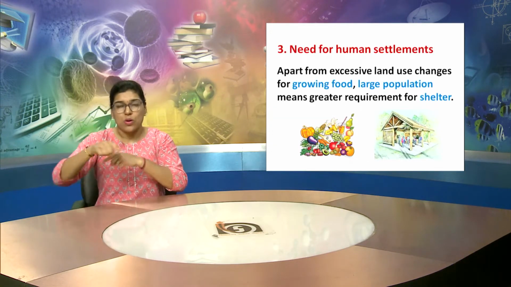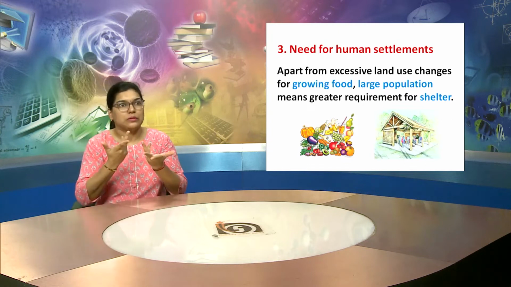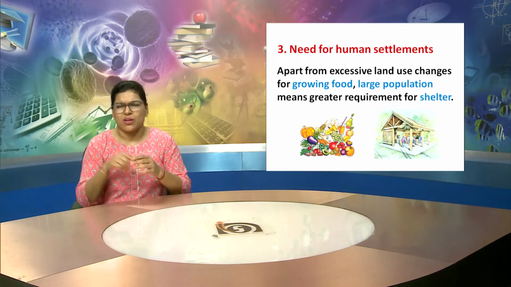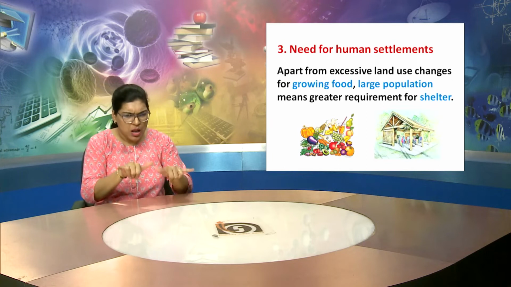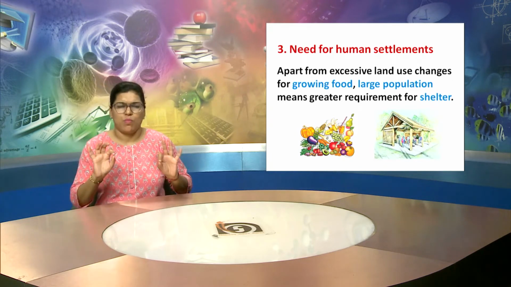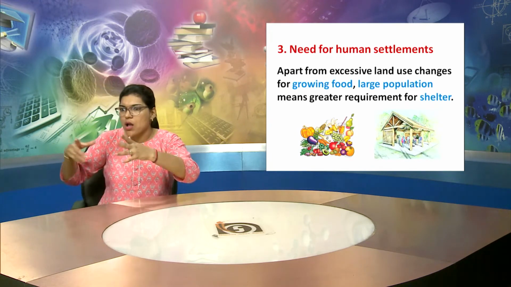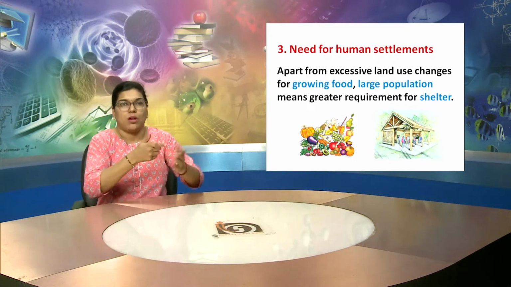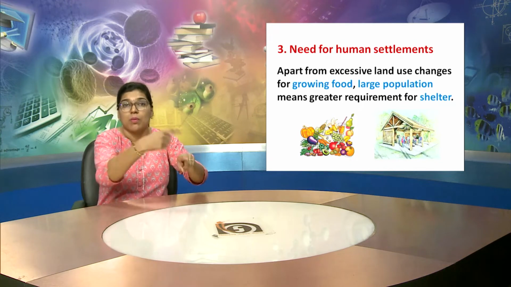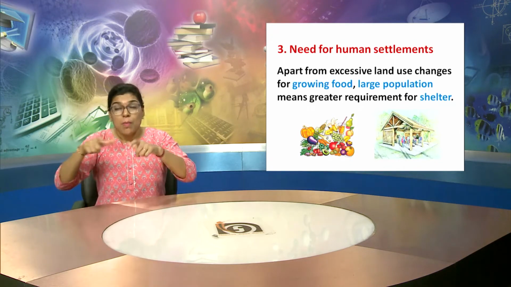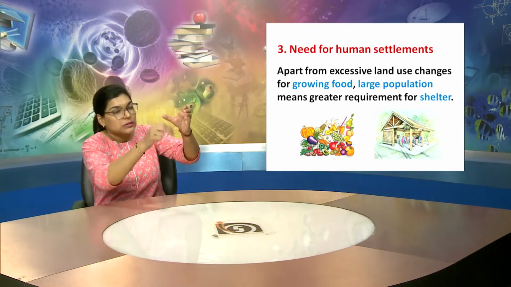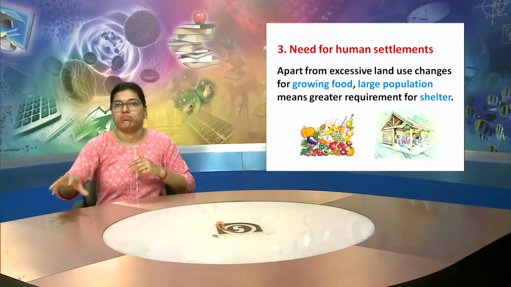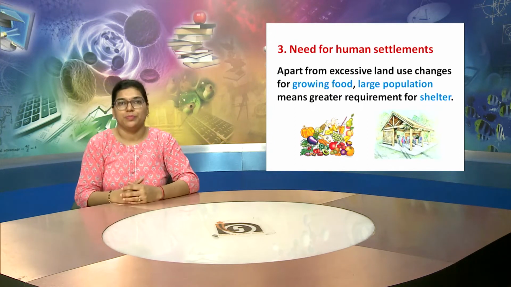This is the third point. It explains the need for human settlements. Apart from excessive land use changes for growing food, a large population means a greater requirement for shelter.